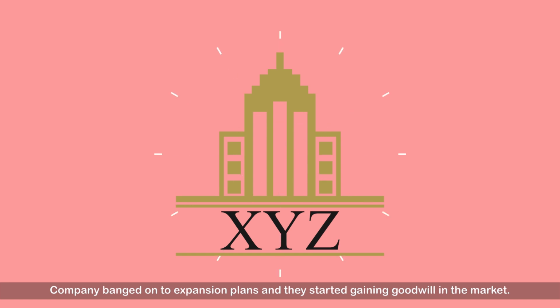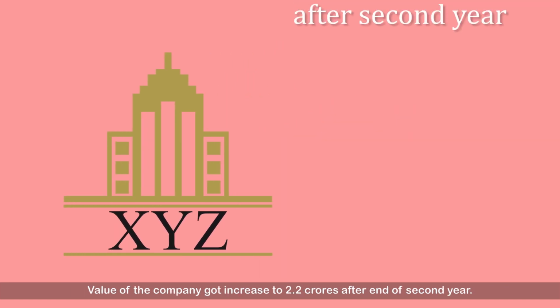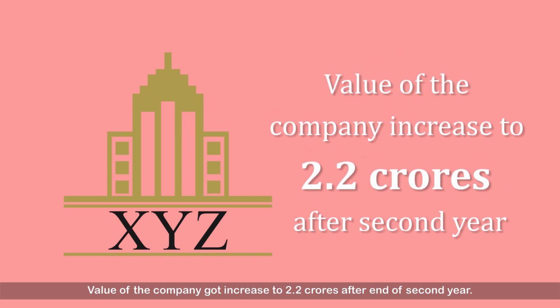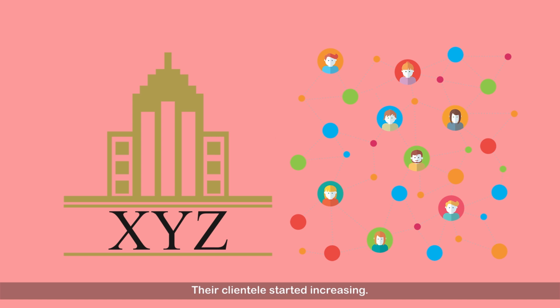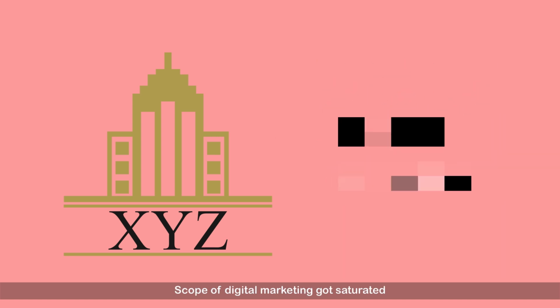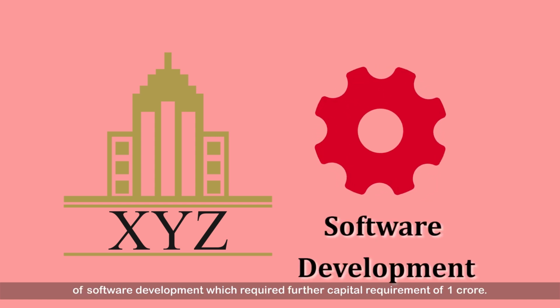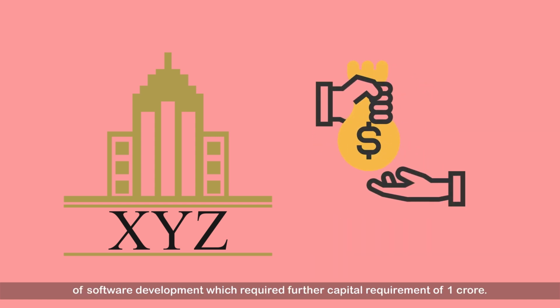The company banked on expansion plans and they started gaining goodwill in the market. Value of the company increased to 2.2 crores after the end of the second year. Their clientele started increasing. Scope of digital marketing got saturated, so they realized a need to move to a different vertical of software development, which required a further capital of 1 crore.